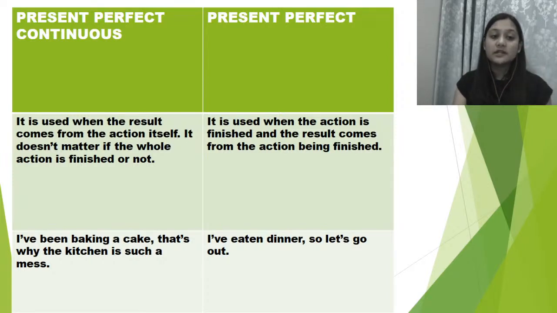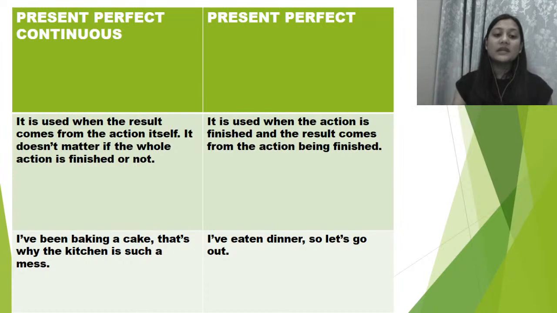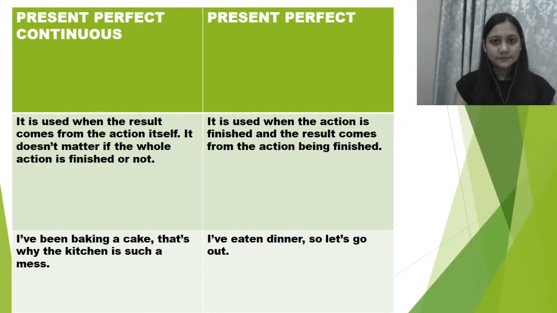Whereas with present perfect continuous, it is used when the result comes from the action itself. It doesn't matter, मतलब हमें सिर्फ हम एक result के बारे में बात कर रहे हैं, हमें ये फर्क भी नहीं पड़ रहा है कि वो action complete हुआ है या फिर नहीं. I have been baking a cake. That's why the kitchen is such a mess. So I am still in the process. I'm still doing it. And what am I doing? I am baking a cake. Right? So the result is what? That you are baking a cake. और उसका result क्या हुआ है? There's like a whole lot of mess in the kitchen.